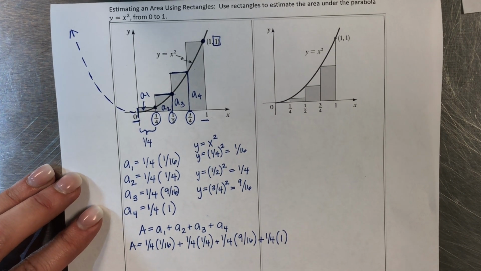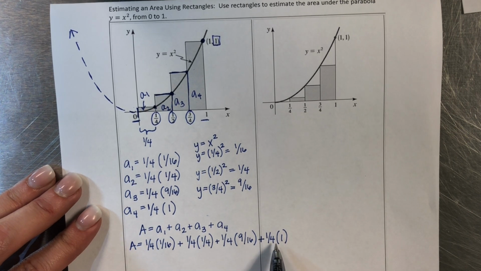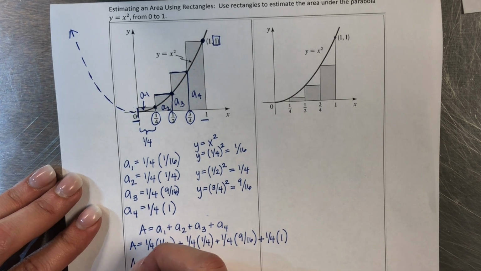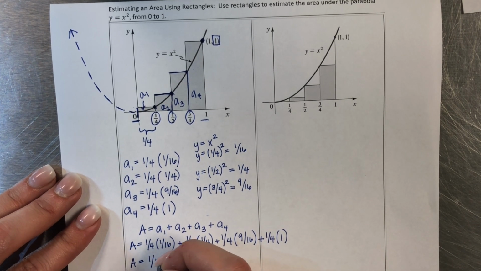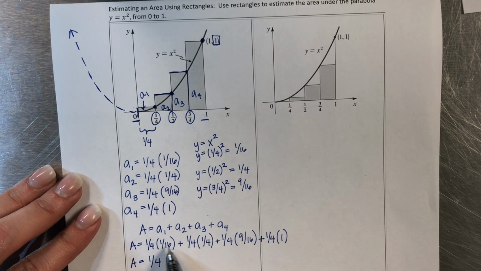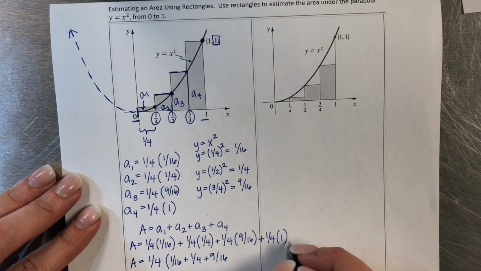Now these all have the number 1/4 in common, and I left it like that so that we could see that. So basically what we can do is factor that 1/4 out to the front. Whenever you're finding the area, it's going to be whatever your width is, in this case 1/4. And if you factor that out of each piece, what's left is 1/16 plus 1/4 plus 9/16 plus 1.